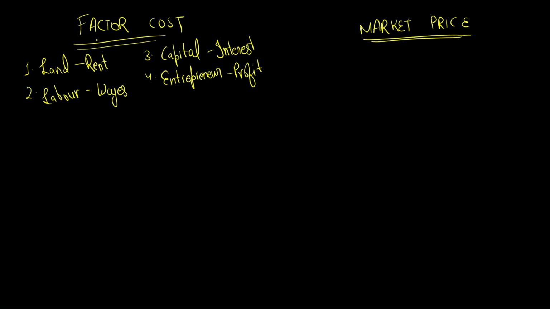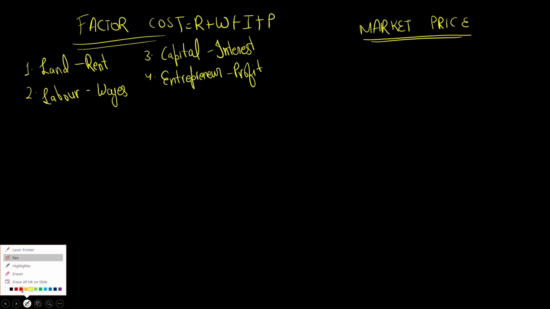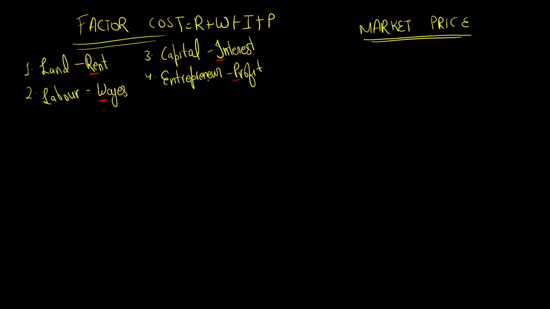So factor cost is equal to R plus W plus I plus P. Do you get me? R for rent, W for wages, I for interest, P for profit. When you add these four things together, that is your factor cost.